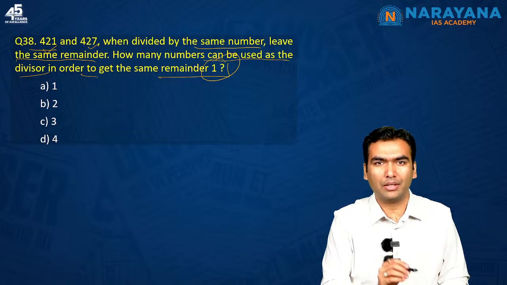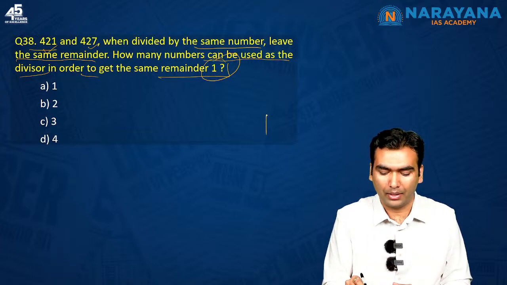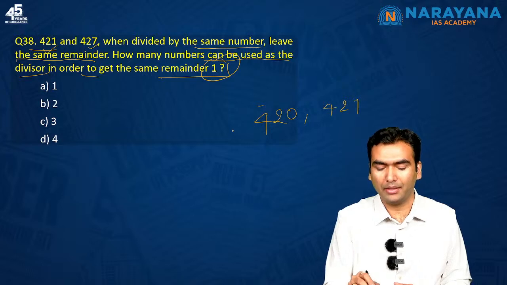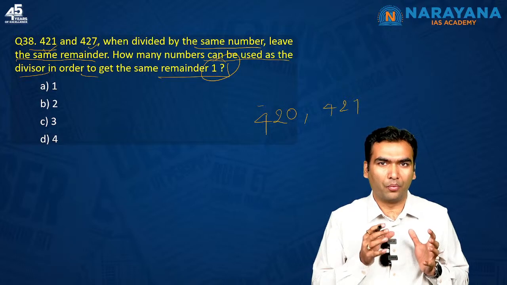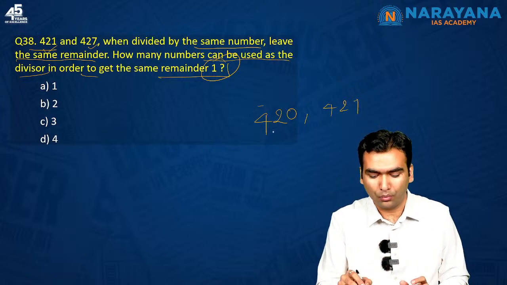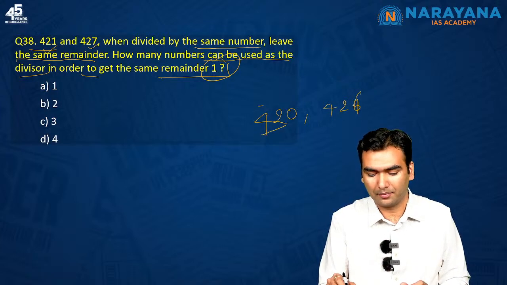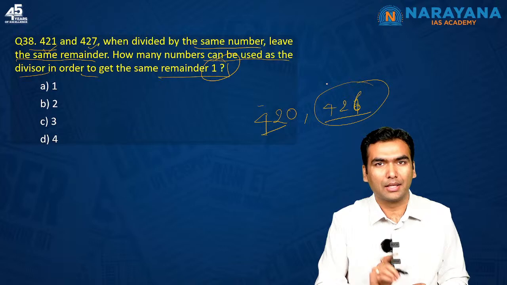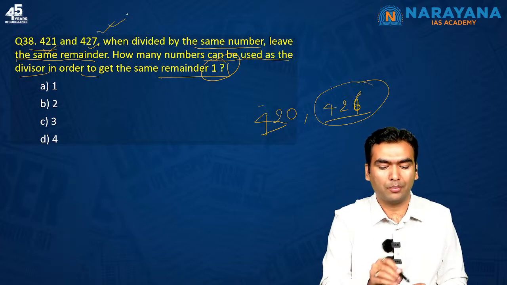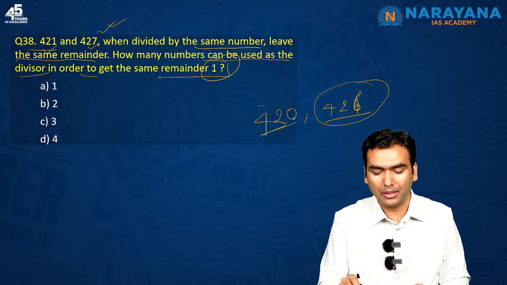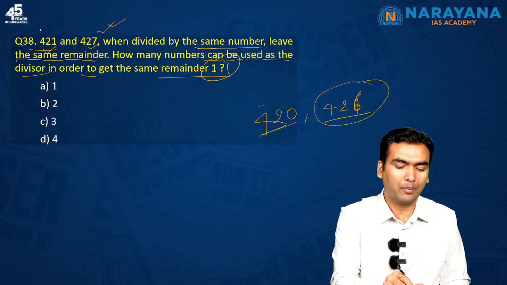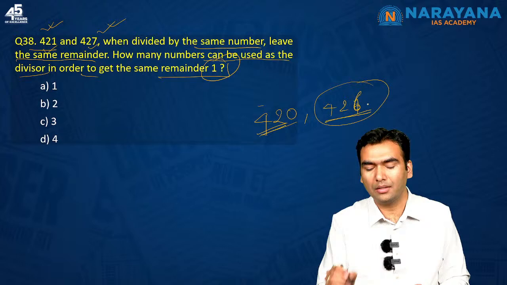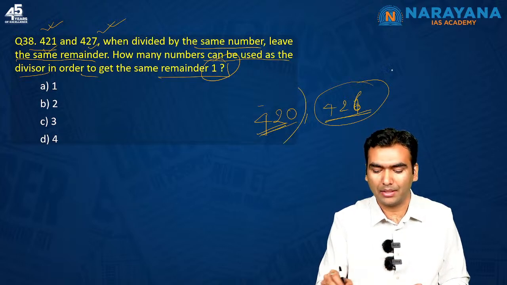That is 1. So effectively, I have to find the HCF of 420 and 426. Rather, if I explain it, I have to find a number whose multiple is 420 and 426. Why? Because if it is completely dividing 426, it will give a remainder of 1 when I divide 427 by this number. If it is completely dividing 420, it will again give a remainder of 1. So which is the highest common factor of both 420 and 426? So simply you have to take the HCF.